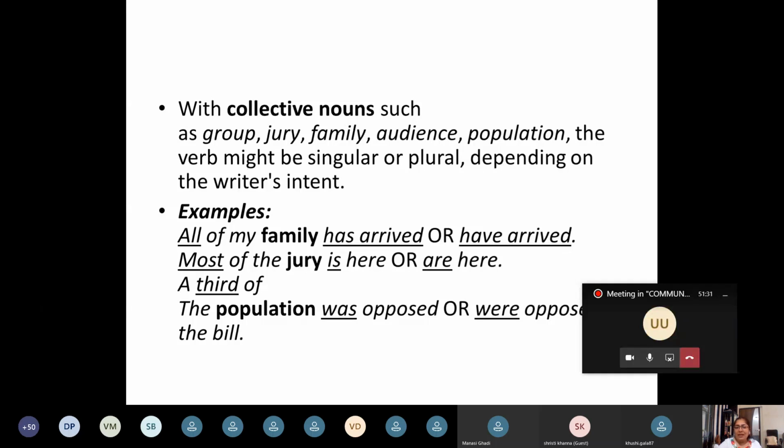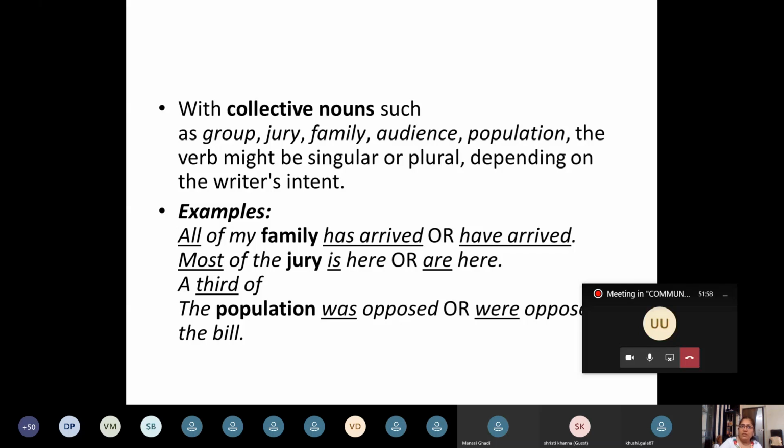Jury is a group of judges in the court, or somebody who is going to pass a judgment. So let us say a verdict is to be given, and let us say there are 5 members in the jury.